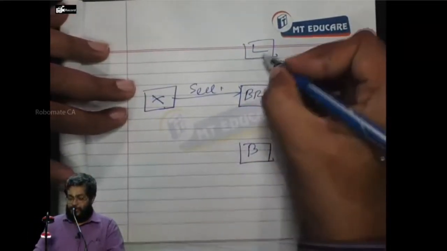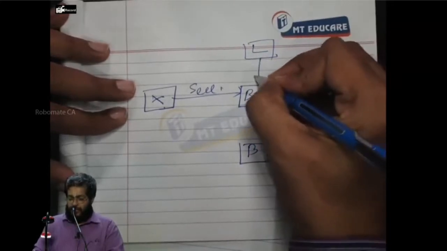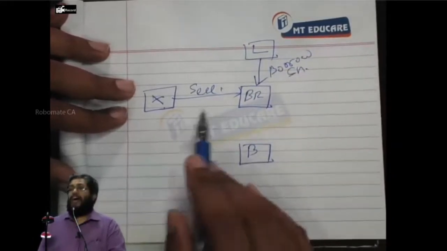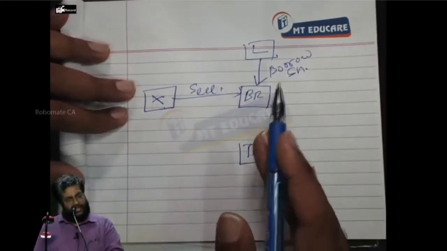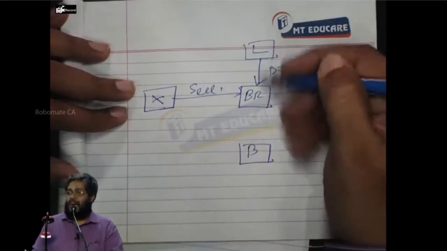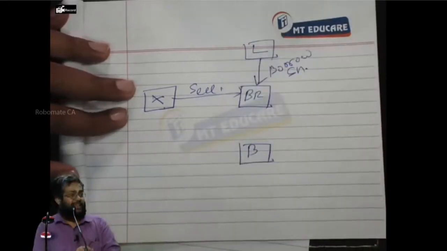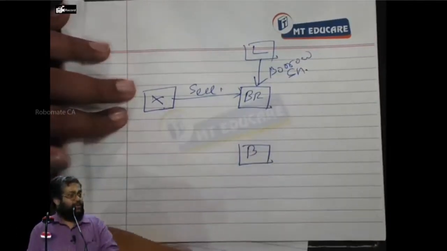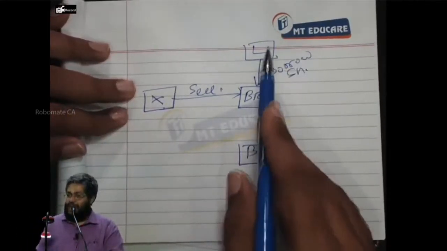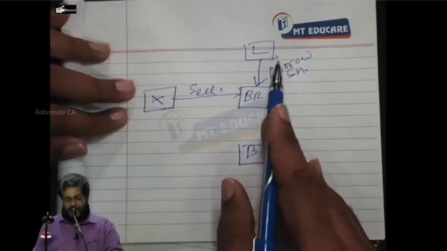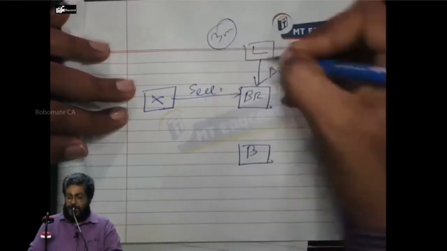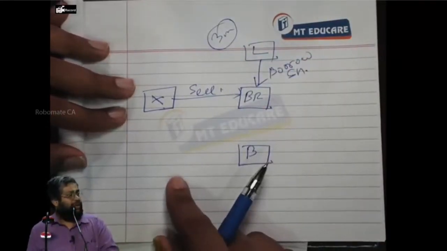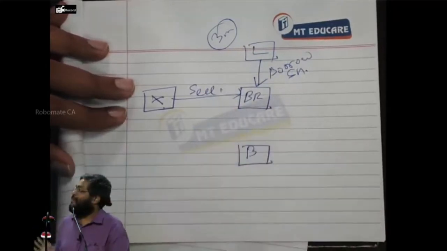So what happens is, the broker borrows the share from a lender of shares. He borrows money or shares? Shares. I asked for 100 shares of the security to be sold, so he borrows 100 shares. Just as banks give money, people also give shares on loan. So the lender is giving shares on loan to the broker for some period, say 3 months. The lender says, I'll give the share for 3 months, return me the share after 3 months.